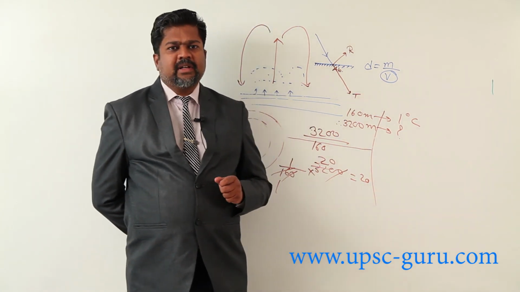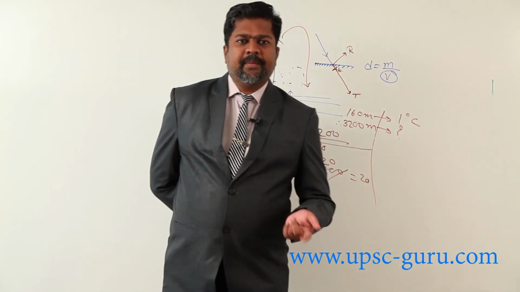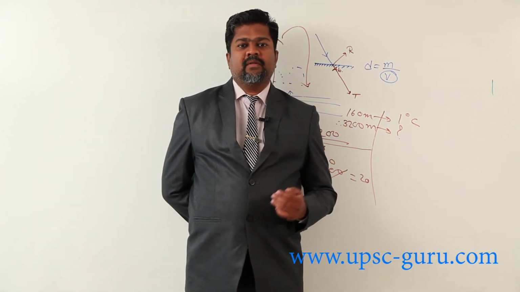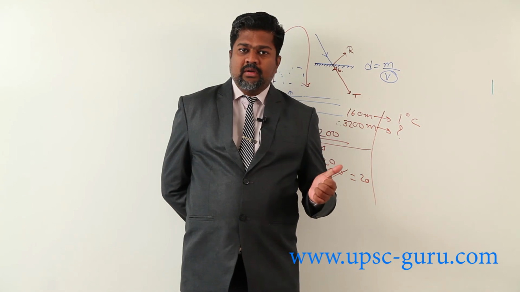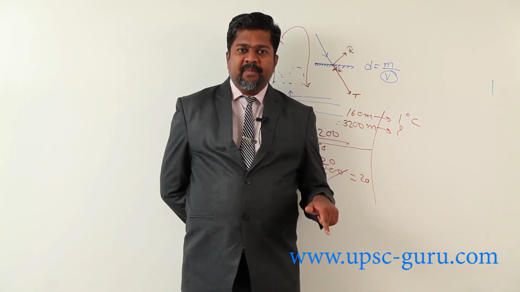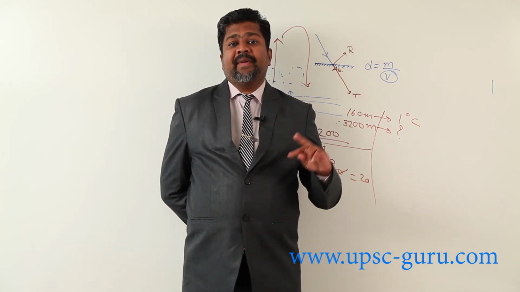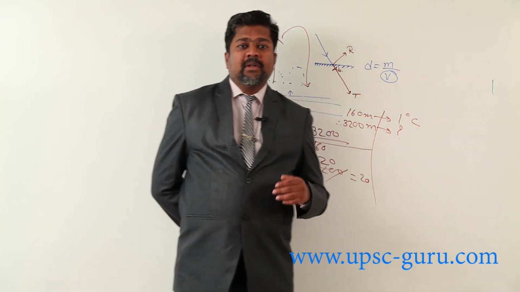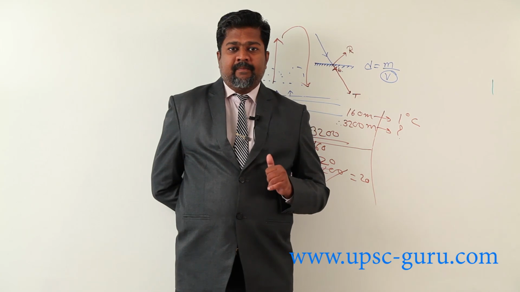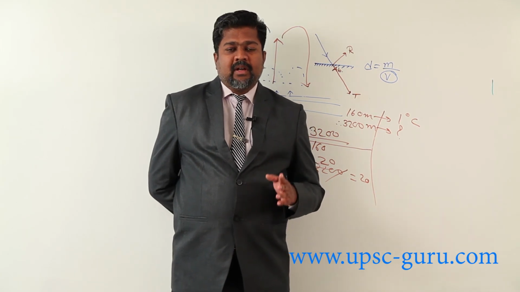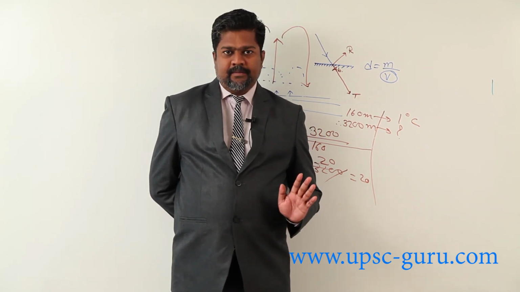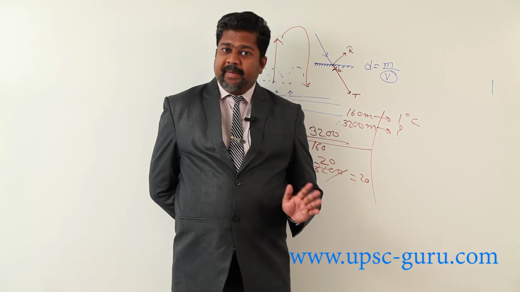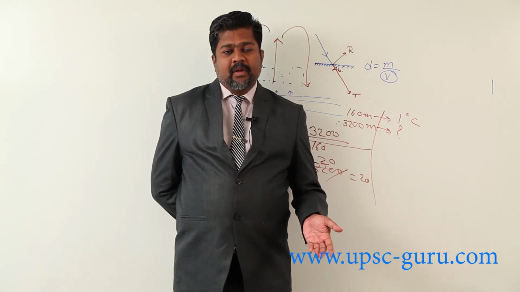What is the characteristic? Usually these convectional precipitations are associated with heavy rainfall, thunderstorm, and many times fall of hailstones in certain areas. For example, I am staying in Mumbai. In Mumbai, hailstones are not observed. Temperature already is very high.